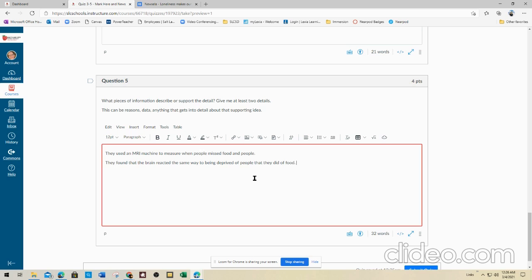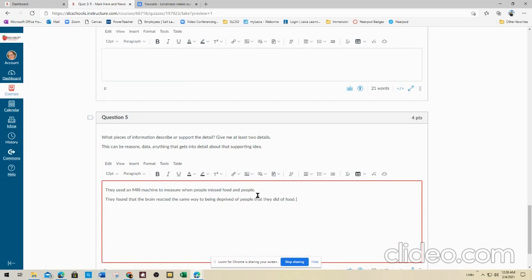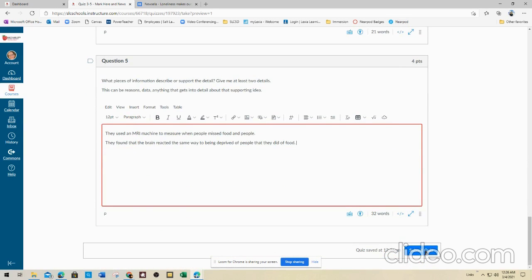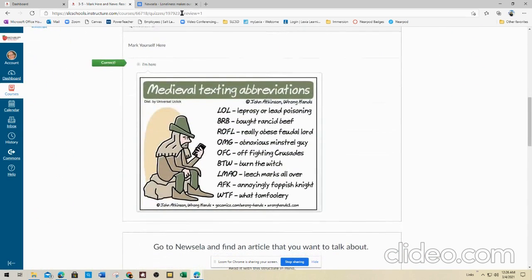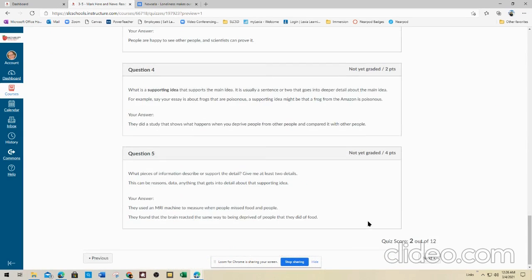Okay, now you can pick the other paragraph and you can keep reading that. I'm totally okay with that. Whatever you want. Just give me a couple of details as you read through. Make sure these supporting details support the supporting idea that you have up here. Okay, that's it. As soon as you're done, go ahead and submit the quiz. And you can see here, marked myself here, got that one correct. And then I'll need to go through and grade these.